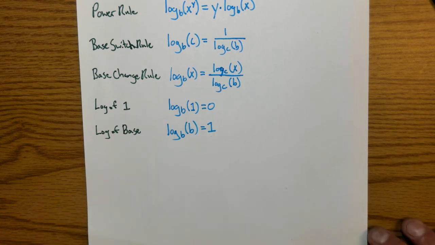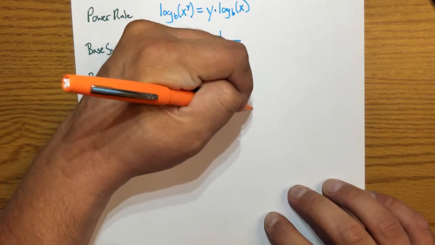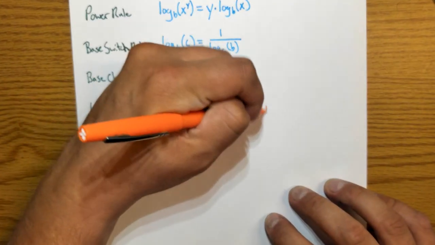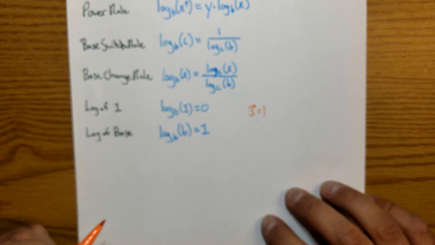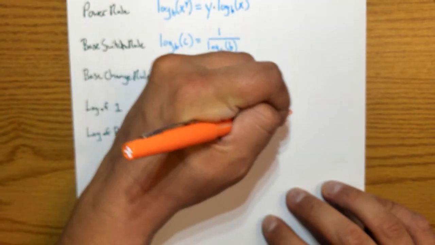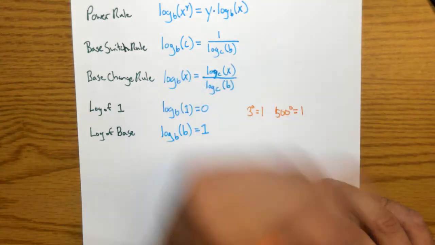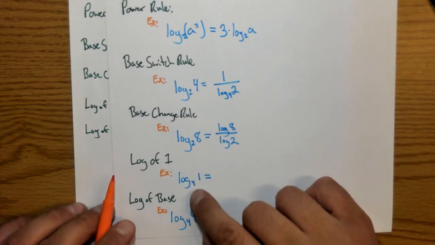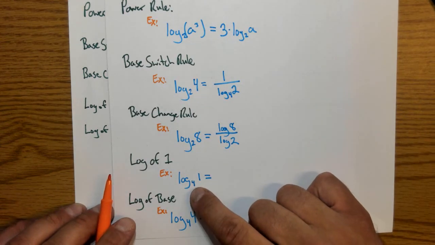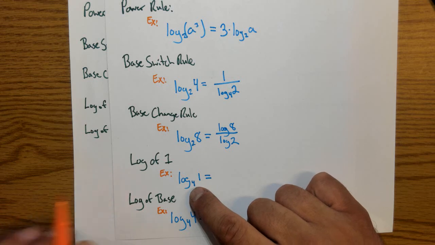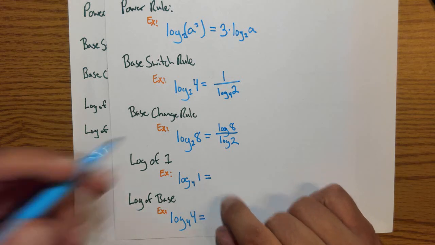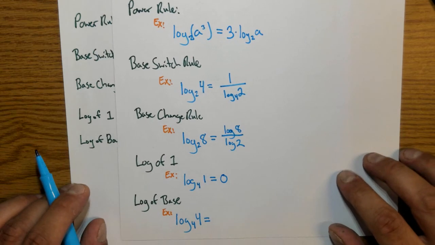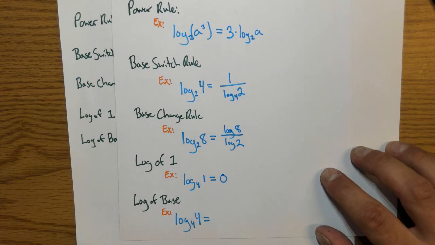Well, anything to the 0th power is always going to be 1. 3 to the 0th power is 1. 500 to the 0th power is also 1. So here, log base 4 of 1 is going to be 0, because 4 to the 0th power gives me 1.